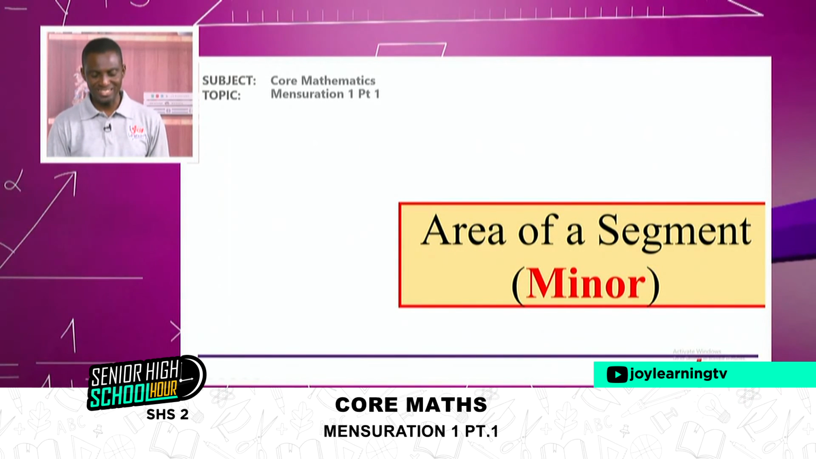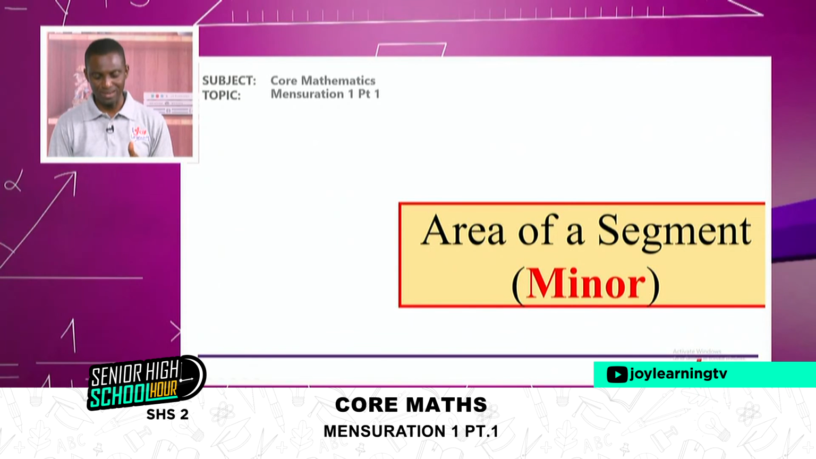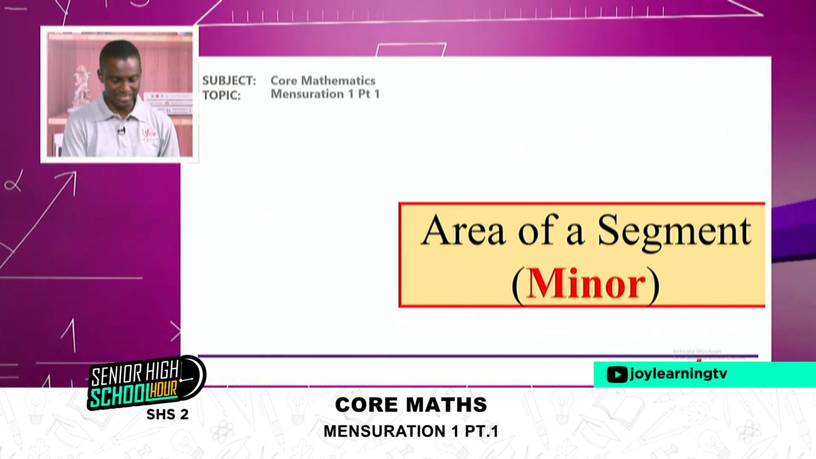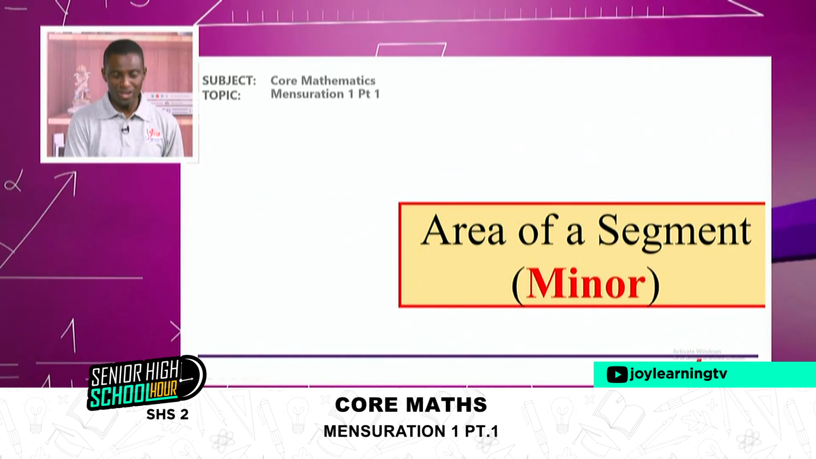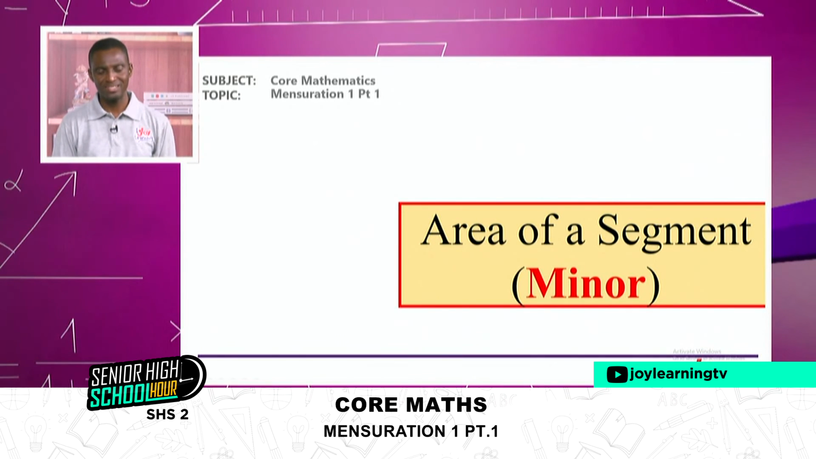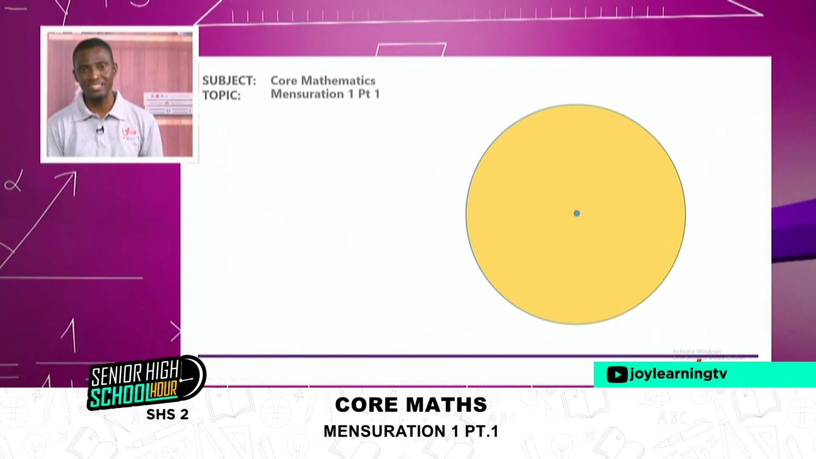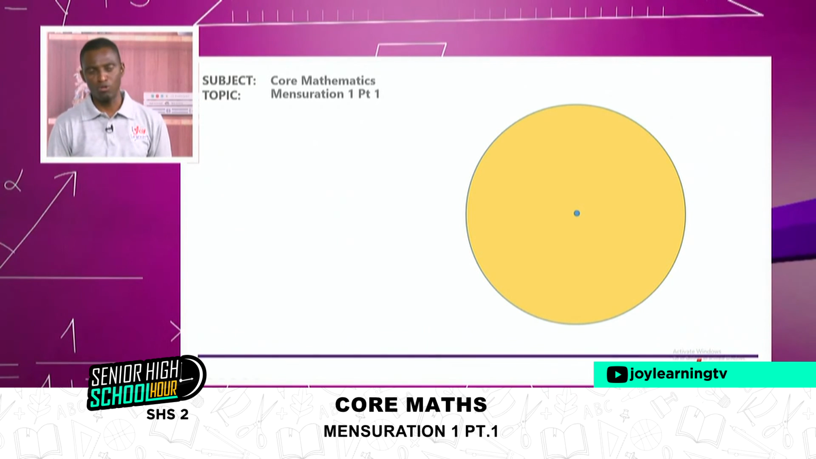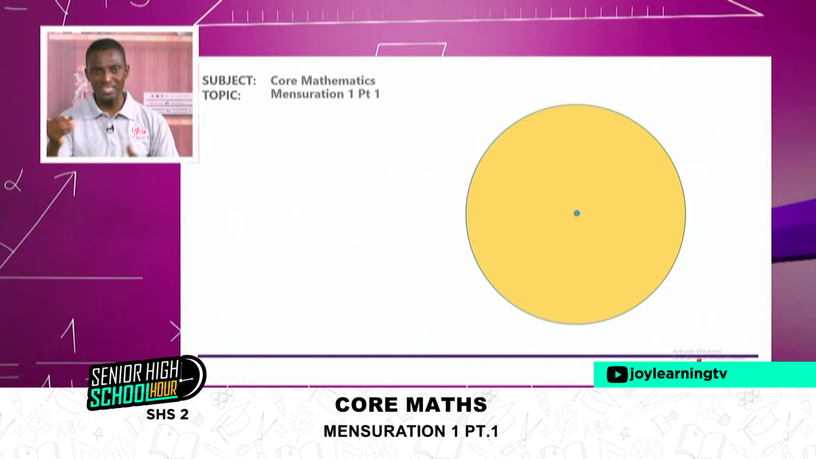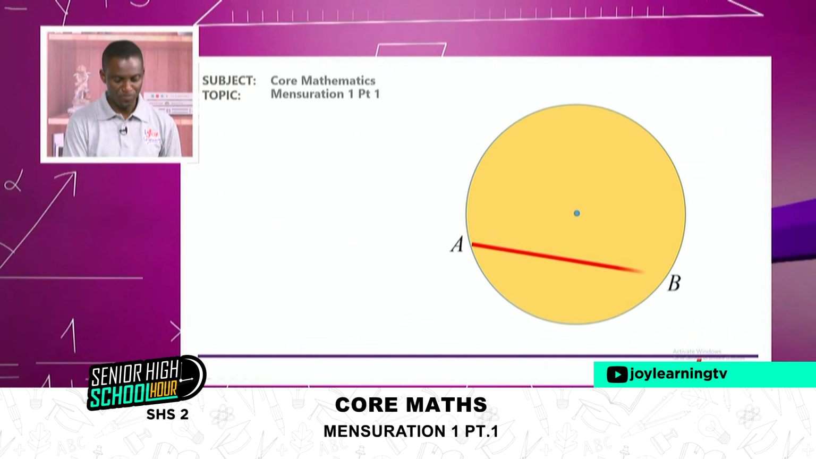Then we want to look at an area that is a bit complicated for students to grab. That is the area of a segment. For area of a segment, we want to look at it in terms of the minor segment and then the major segment. Remember, we've already learned that a segment is just an area created after we draw a chord. Anytime we draw a chord, we create 2 different areas called segments. So we have the minor and then the major.